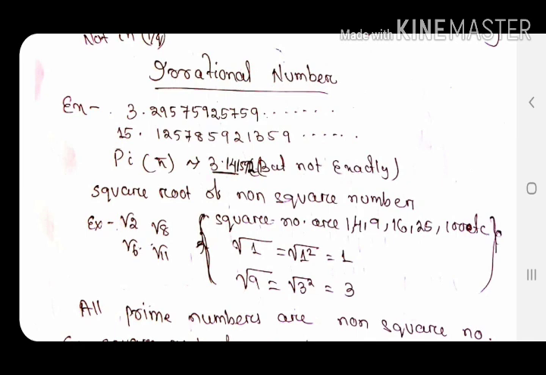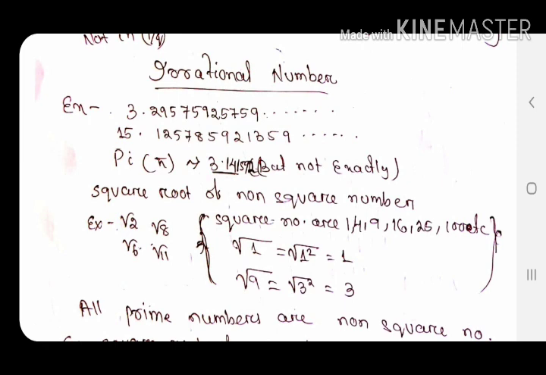Some examples of irrational numbers are given: 3.295759257, and it is a non-terminating one. It is not terminating, meaning dot dot dot, it is going on. Then non-recurring means nothing is repeated, there is not a cyclic order of the digits. And the next one is also like that: 15.12578 dot dot dot dot dot.